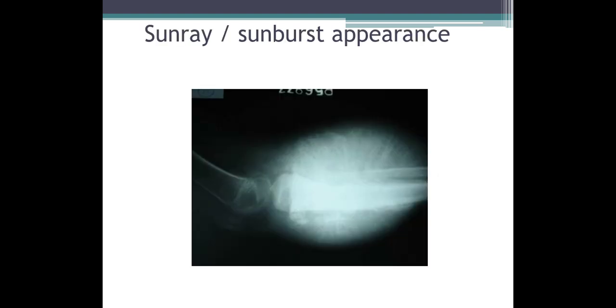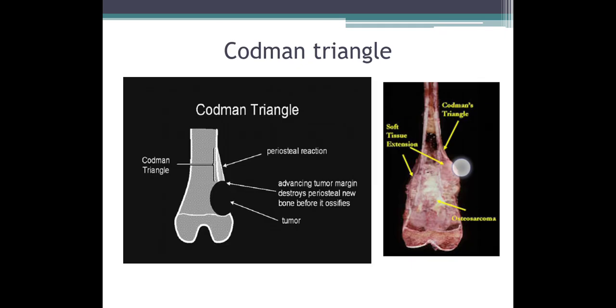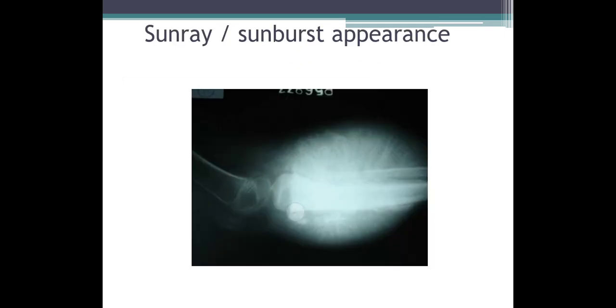And periosteal reaction occurs due to reactive osteoid deposition along the tumor vessels perpendicular to the tumor. So this is called sunburst or sunray periosteal reaction, typical of osteosarcoma.